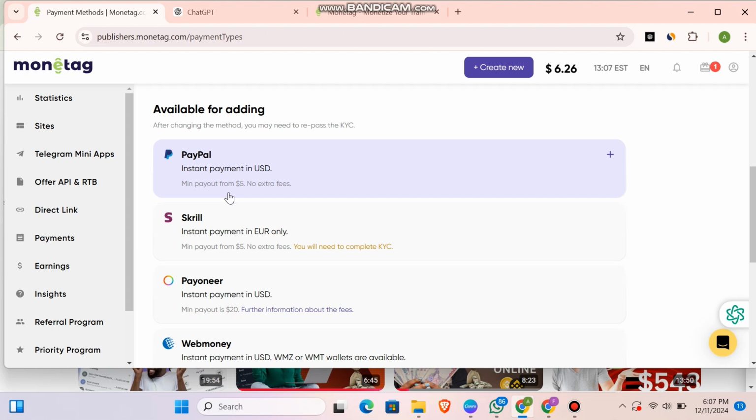That is not fair. Monetag is going to ban your account if they get to know that you guys are using the same account. Okay, so you have to note that as the first thing.